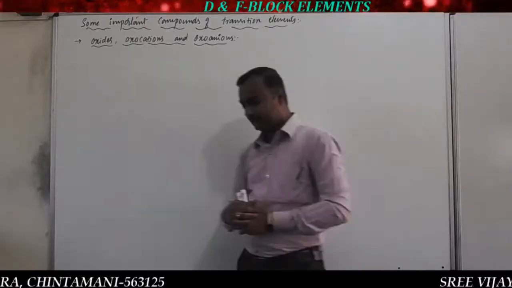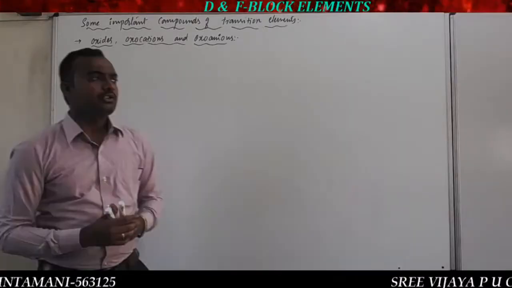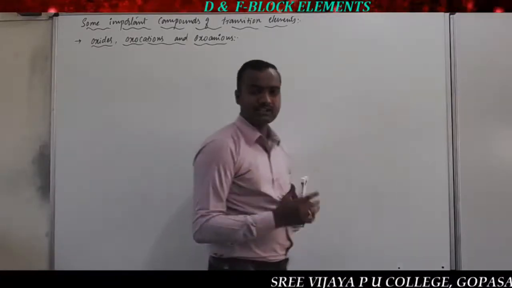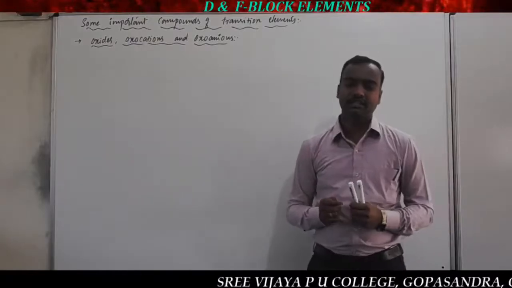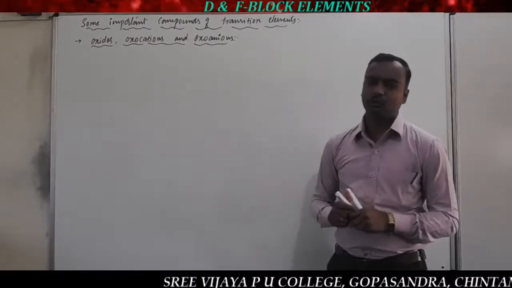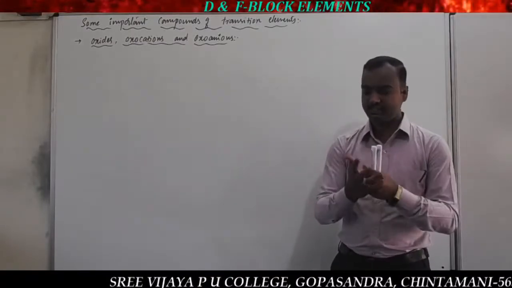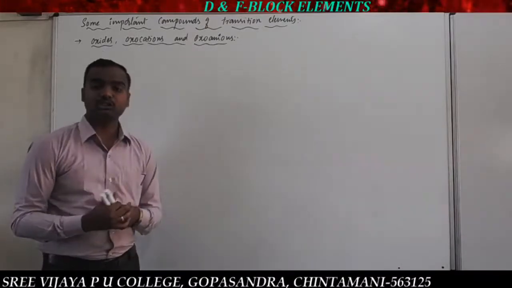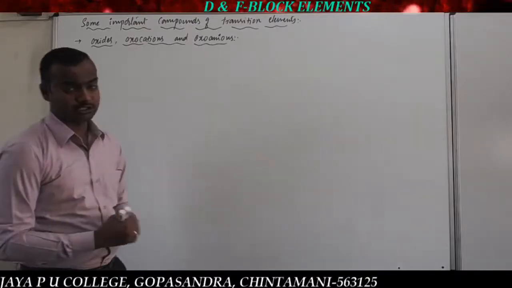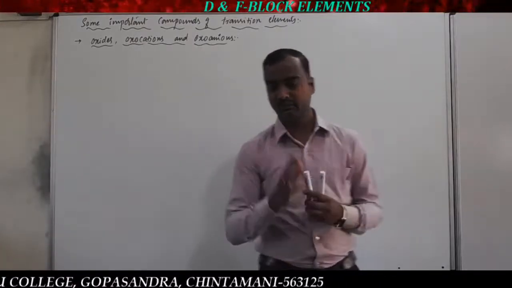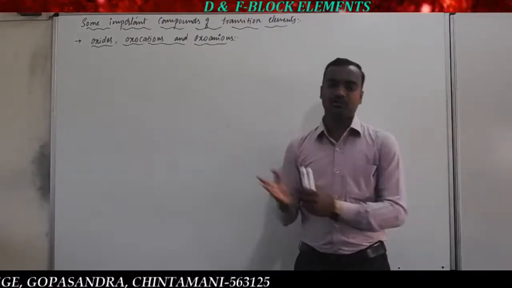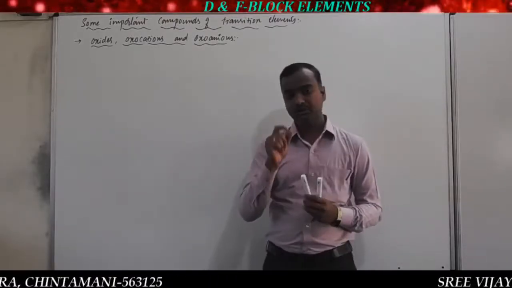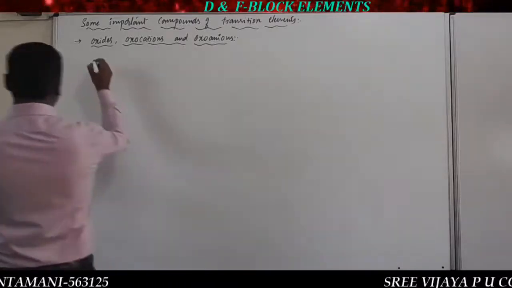We know from one of the previous sessions that transition elements show variable oxidation states. Because of the small energy gap between the n-1 d and ns orbitals, they can exhibit oxidation states up to +7. Manganese is an important transition element in the 3d series that exhibits a large number of oxidation states, including the highest, +7. Because of the variable oxidation states, they form different types of oxides.